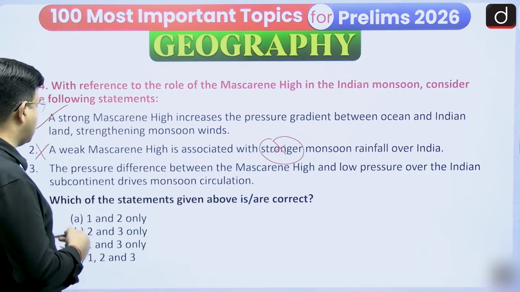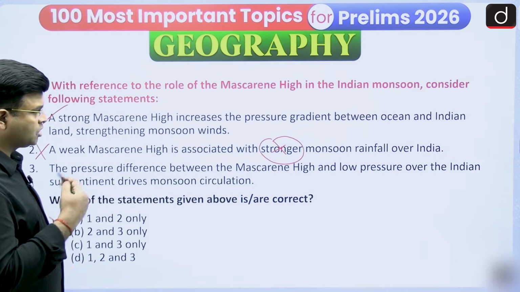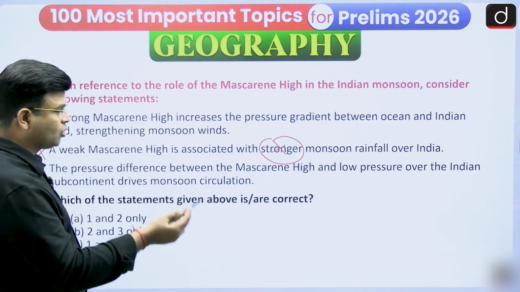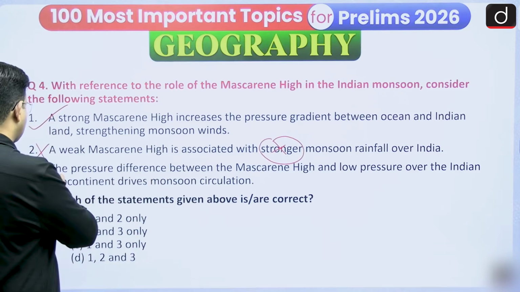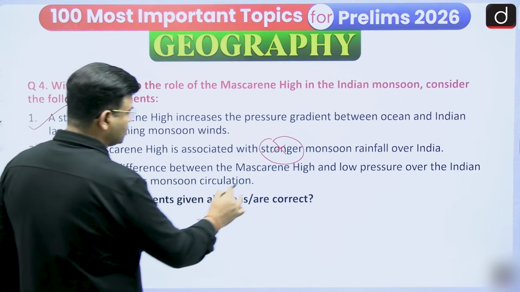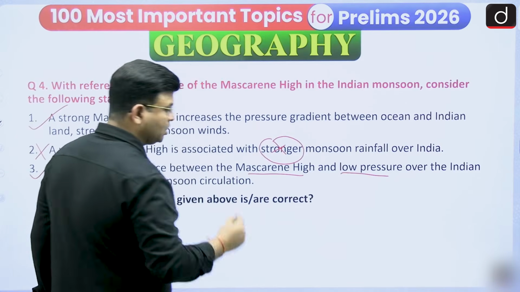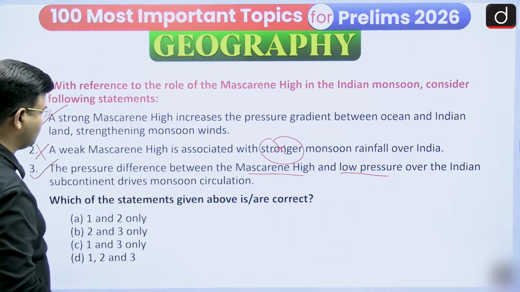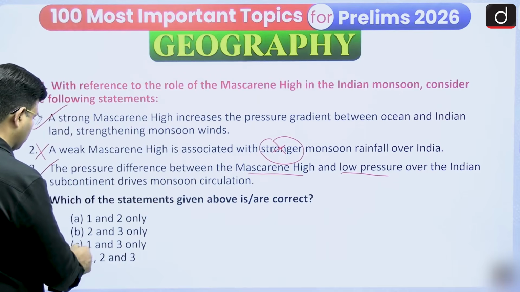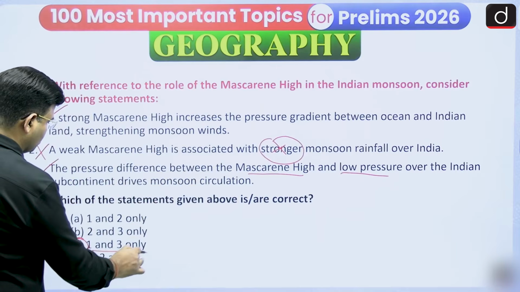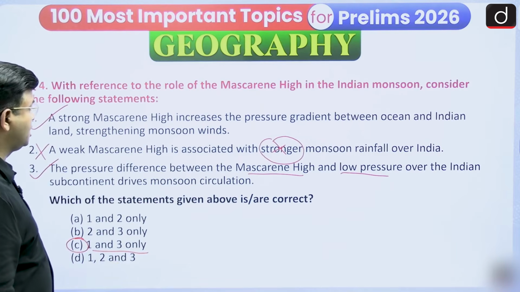The third statement says that the pressure difference between the Mascarene high and the low pressure over the Indian subcontinent drives monsoon circulation. Yes, that is a correct statement. The Mascarene high and the low pressure existing over India drag the southwest monsoon faster, and this circulation keeps on happening. So 1 and 3, option C, is correct related to this.